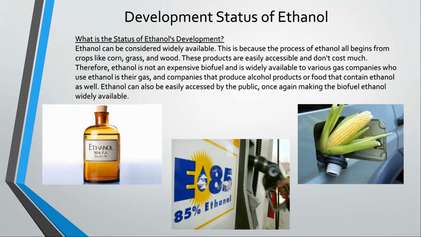So what is the status of ethanol's development? Ethanol can be considered widely available. This is because the process of ethanol all begins from crops like corn, grass, wood, barley, wheat, and things of that sort. So these products are easily accessible and don't cost much. Therefore, ethanol is not an expensive biofuel and is widely available to various gas companies who use ethanol in their gas and companies that produce alcohol or foods that indeed contain ethanol as well. So once again, ethanol is widely available to the public.